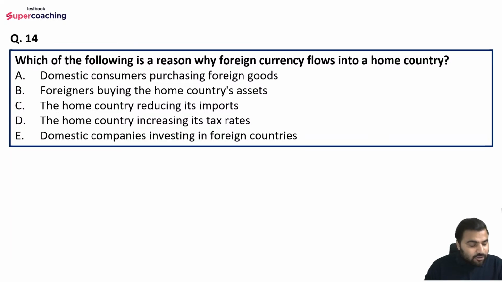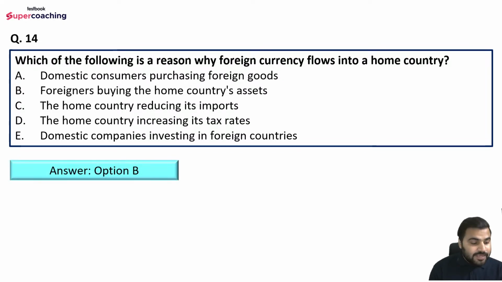So KS is saying option C, that is, the home country reducing its imports. Okay. Anyone else? Nachos, what do you think? What is the right answer here? Okay, Nachos and Cheese is saying option B, and KS is saying option C, right? So the right answer is option B only, that is, foreigners buying the home country's assets.